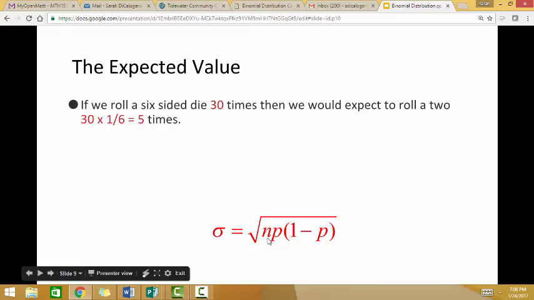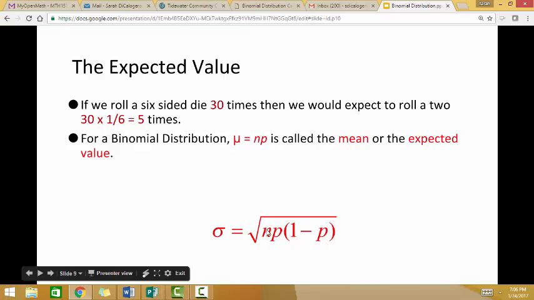Last topic in here is the expected value. We'll come to the standard deviation in a second. If you roll a 6-sided die 30 times, how often would we expect to roll a 2? Well, on any one roll, we would expect to get a 2 1 out of 6 times. So when we're dealing with a binomial distribution and we want to find the expected value, also called the mean, it is equal to n times p. So it's the number of trials times the probability of getting that result in any one trial.